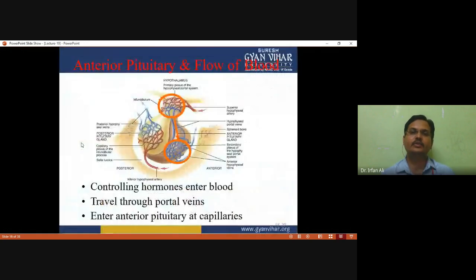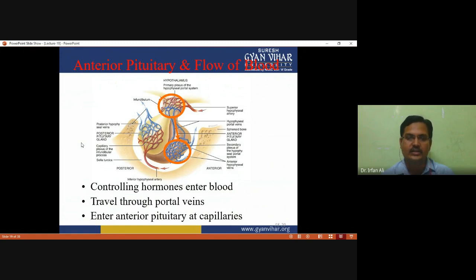And regarding the anterior pituitary and the flow of blood in this figure, you have to observe that this is the hypothalamus and the primary plexus of the hypophyseal portal system, which connects with the superior hypophyseal artery. This part is called the infundibulum, by which the posterior pituitary connects with the hypothalamus.